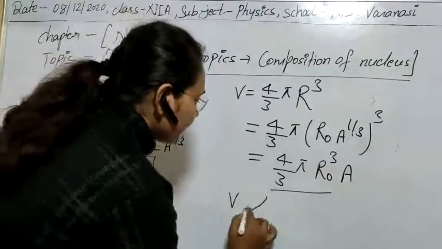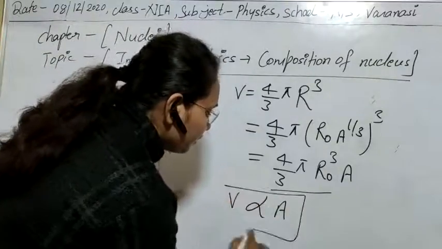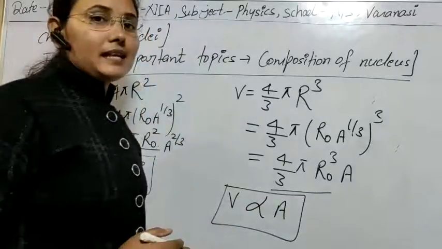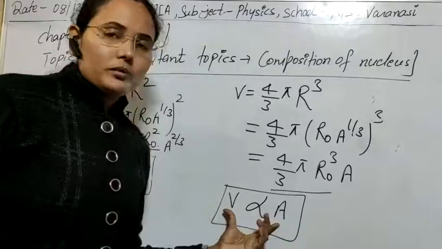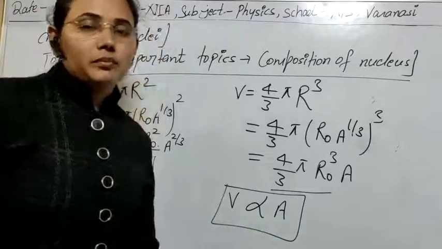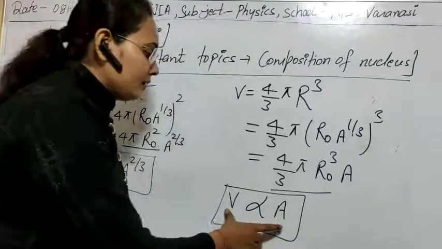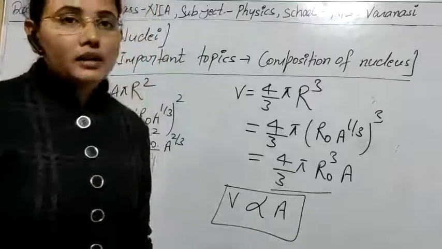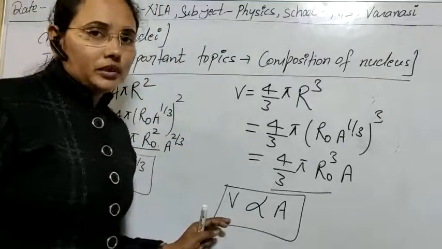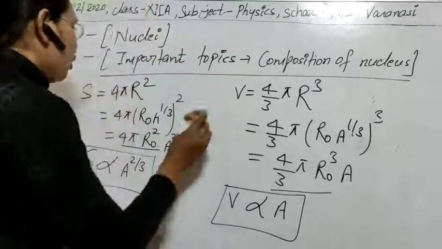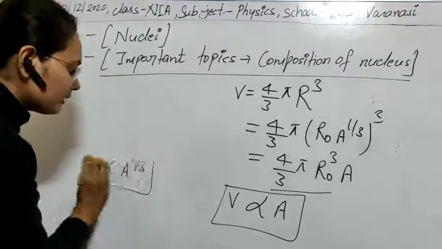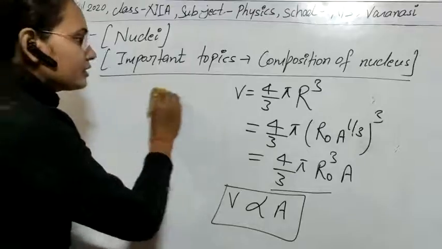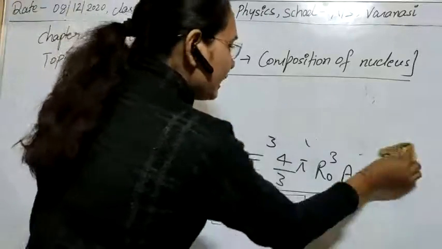So V will be directly proportional to A. So the volume of the nucleus is directly proportional to the atomic mass, meaning greater the atomic mass, greater will be its volume. Means there is a linear relationship between atomic mass and volume of the nucleus. Clear? So I think all these three factors, what is the surface area, how it will change with atomic mass, and second factor what is its volume and how it will change, are clear to you.